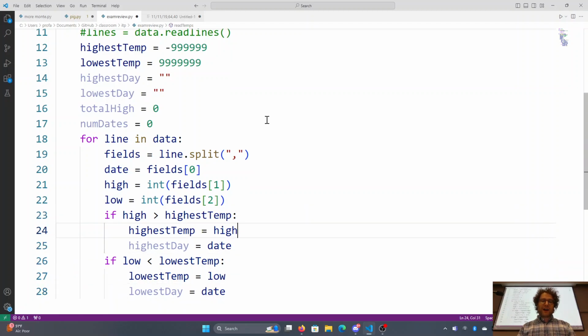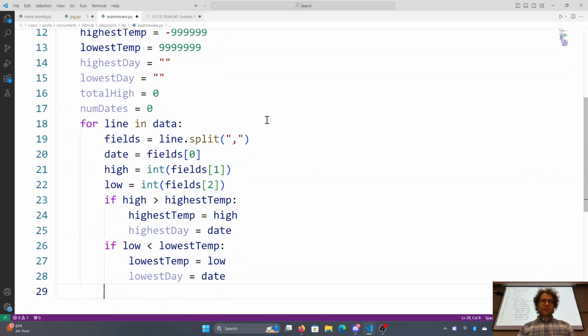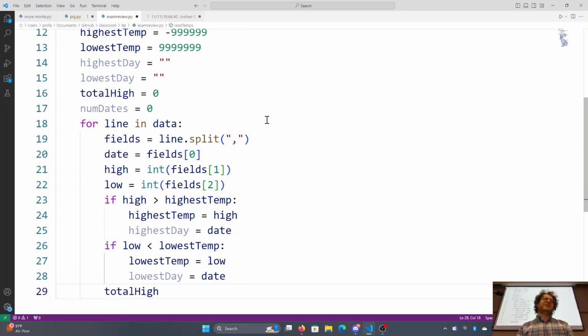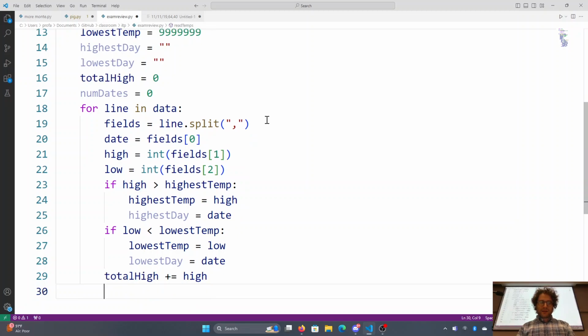So here we find the highest, we find the lowest, and then over here I'll do the third part, which is the total. To find the average temperature, the average high temperature, we just add together all the highs. Total high plus equals high, and num dates plus equals 1, right?